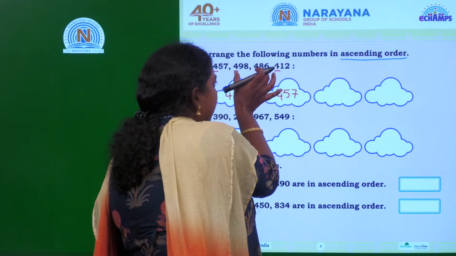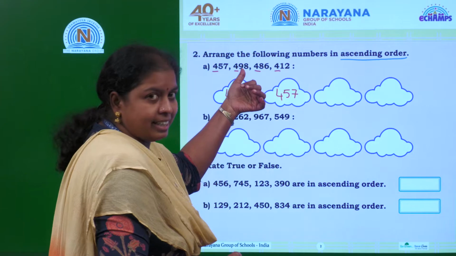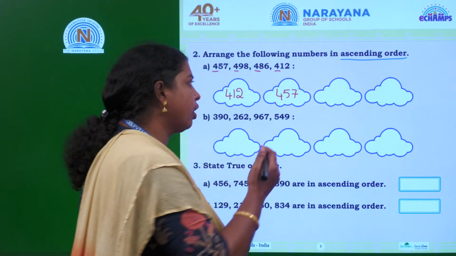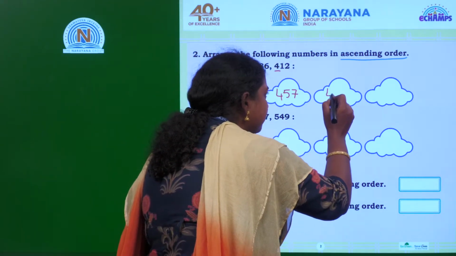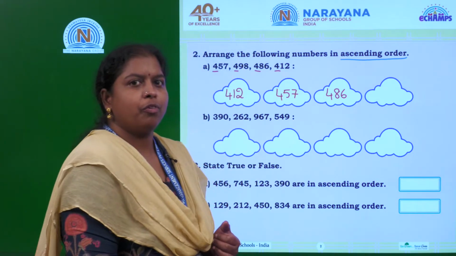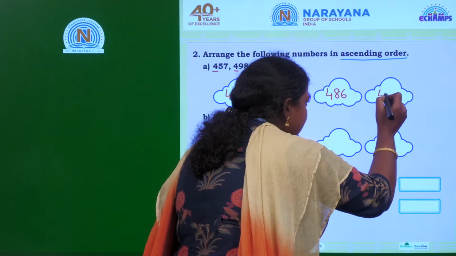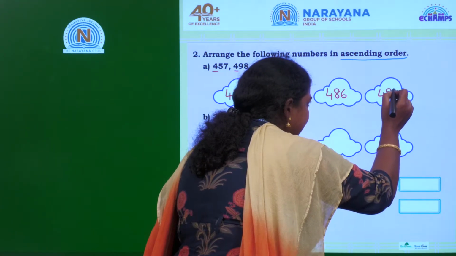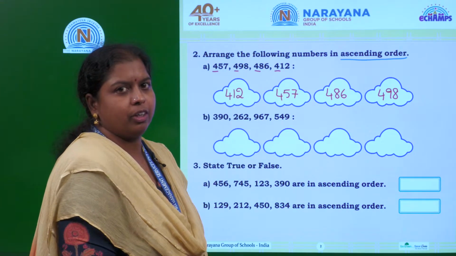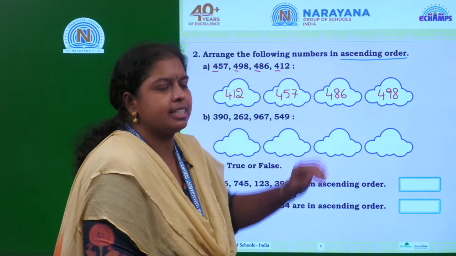If you compare these two numbers, the digit in the tens place here is 9 and here it is 8. Which one is the smaller one? 486, because 8 is smaller than 9. So 486. So what is the next one? The last one is 498. Okay. So like this you have to arrange the given numbers in ascending order.